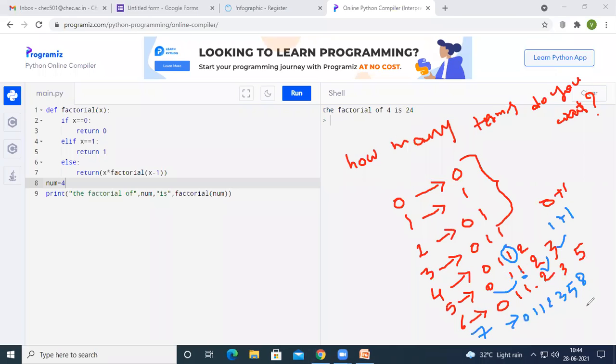And what will be the next term if I ask for 8 terms? 13 will be the next one. And what is the next one? 13 plus 8, 21 will be the next term. Okay, so this is the Fibonacci series.